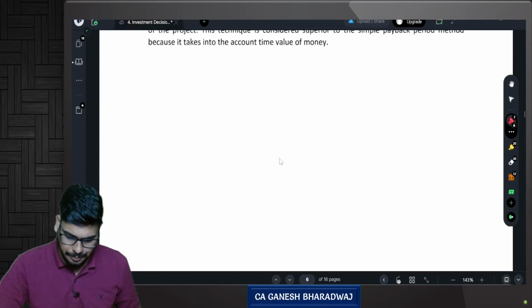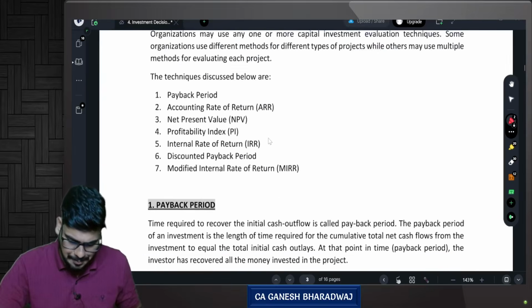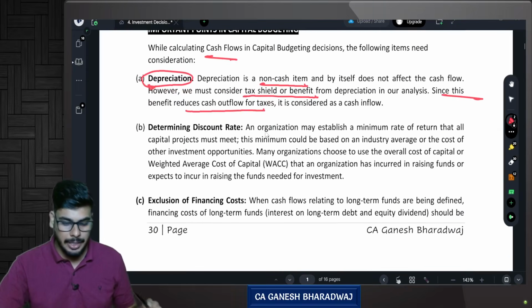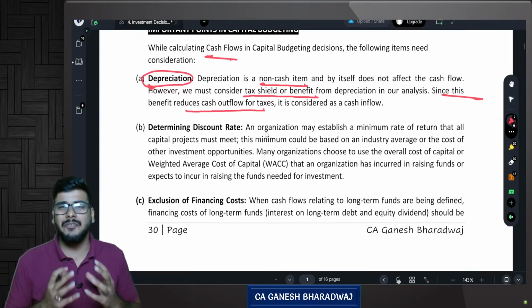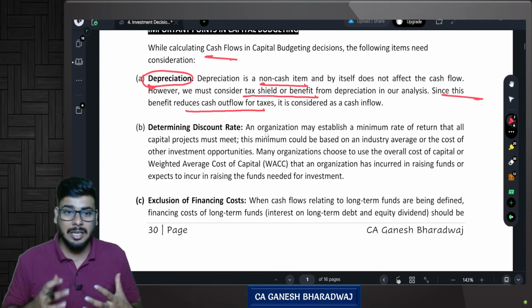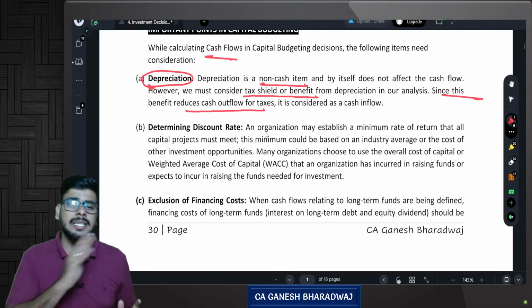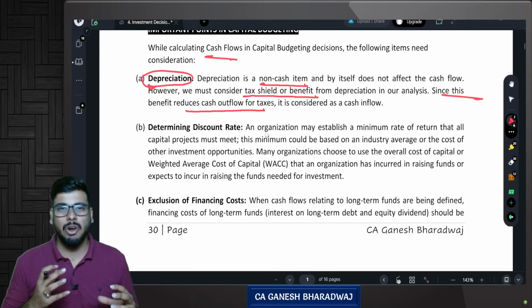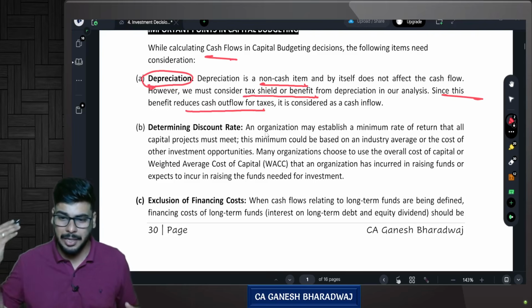Right. Now go back to the first one. These are some basic rules. The problem is students generally miss out on these very basic areas, because if you spend more time on this and learn these basic areas, automatically for any kind of sum you will have crystal clear clarity. Clear. So generally students miss out on this, and that is the reason why I'm just quickly going through this.